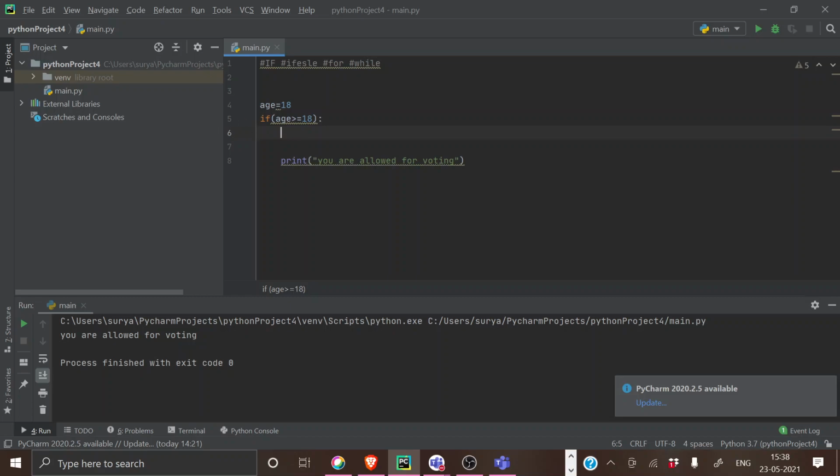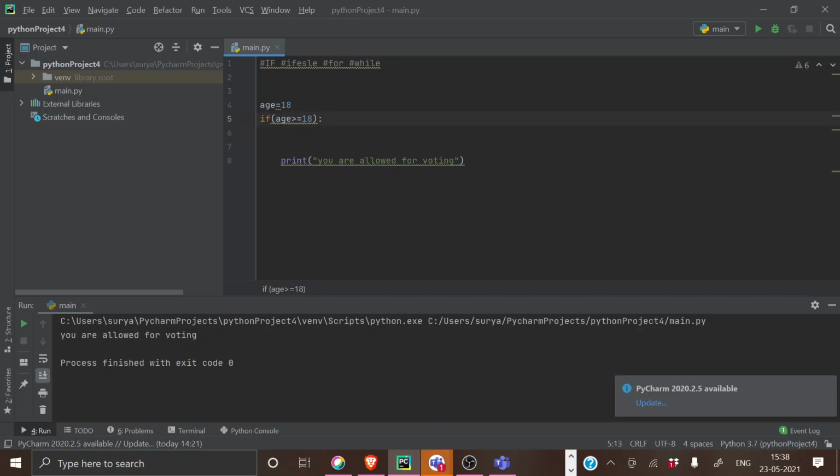I won't be directed to the corner of this particular line. That is called indentation. If you are missing this indentation in a big program, there will be a lot of errors. Particularly in Python, even in C++ there is no big indentation problem, but coming to Python, indentation is something very important. So whenever you're compiling now, please take care of indentation.